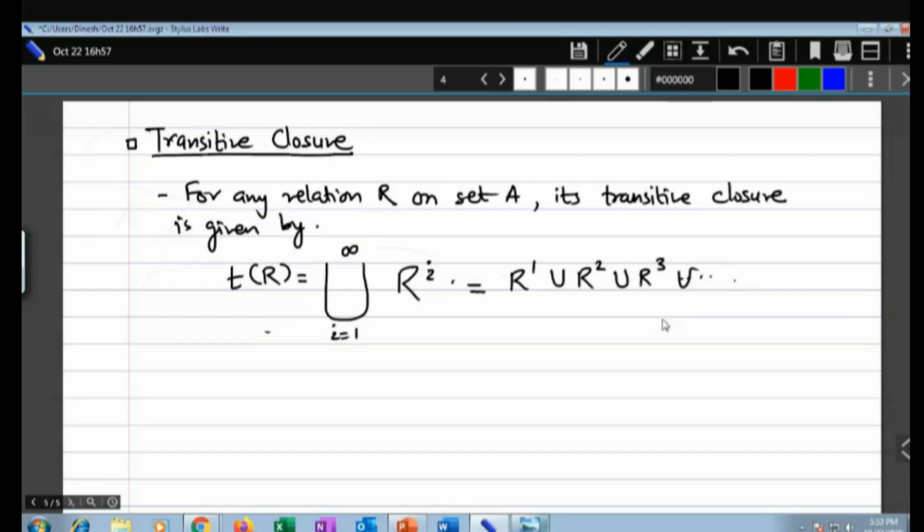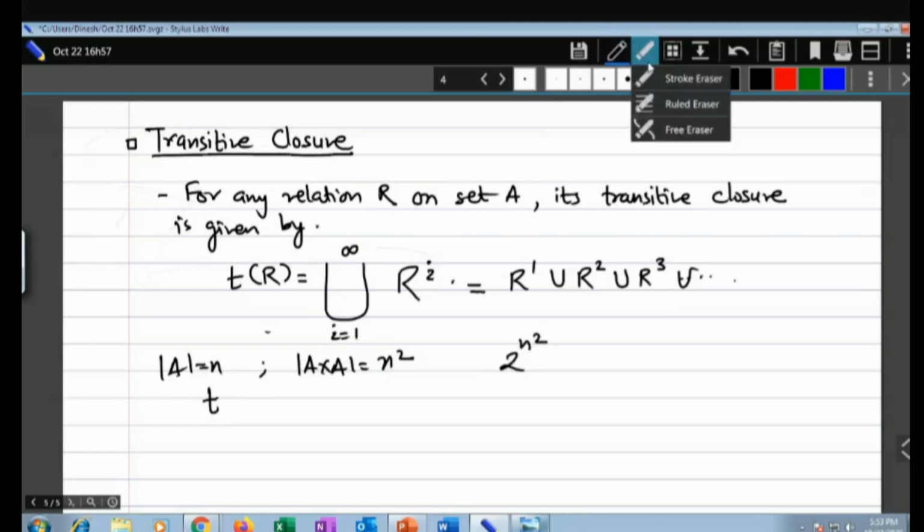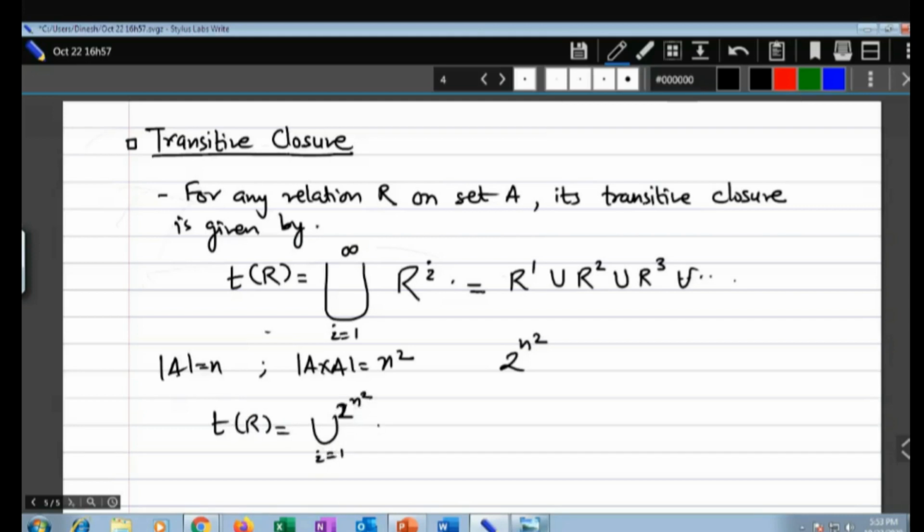But we know that if you have n elements, let's say the size of A is equal to n, then the size of A cross A will be n square. Then how many distinct relations are possible? 2 raised to n square. So let us limit this infinity: the transitive closure of R is the union of R to the power I, for I equal to 1 to 2 raised to n square.